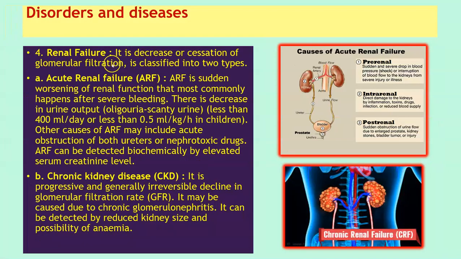Next, we have renal failure. It is decrease or cessation of glomerular filtration. It's classified into two types. We have acute renal failure, ARF. Acute renal failure is sudden worsening of the renal function that most commonly happens after severe bleeding. There is decrease in urine output called oliguria. So there is scanty urine, less than 400 ml per day or less than 0.5 ml per kg per hour in children. Other causes of acute renal failure may include acute obstruction of both ureters, or nephrotoxic drugs.